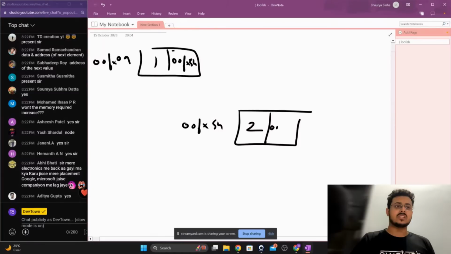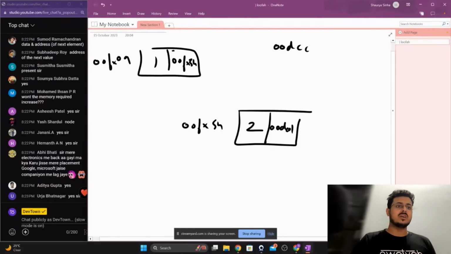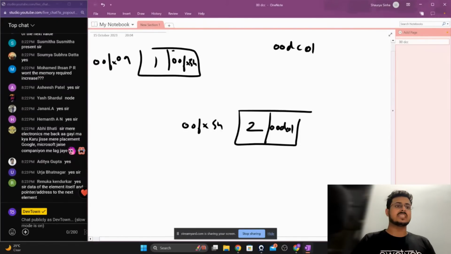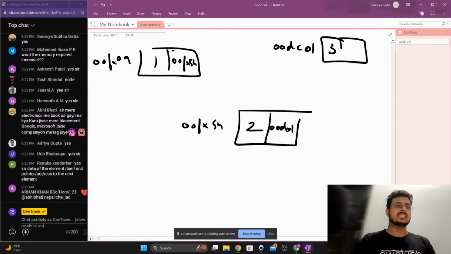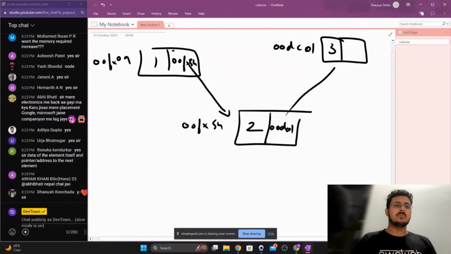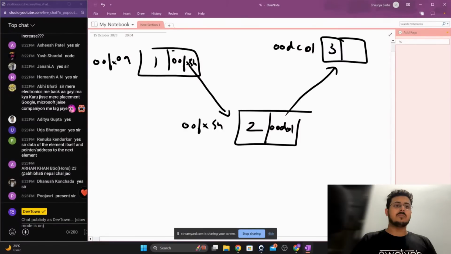Now this will store 00DC01. Now that will be present somewhere here. 00DC01, this is where your 3 is going to be present, and then the next. So what is happening is you're creating a pointer to the next particular value, where the next particular value is actually present. Okay, are you guys able to understand this? Please let me know.